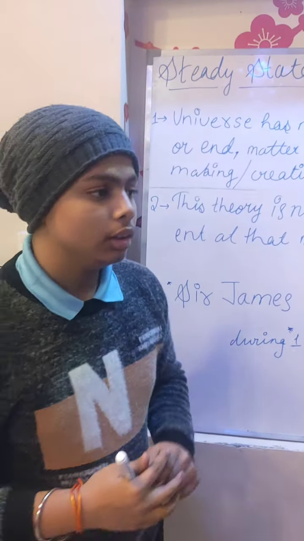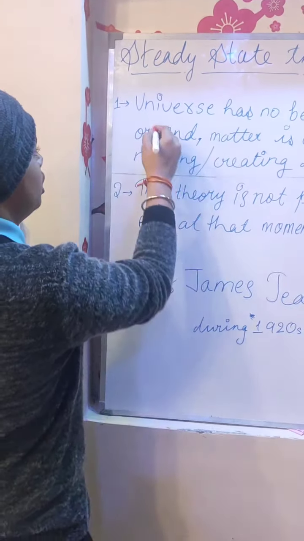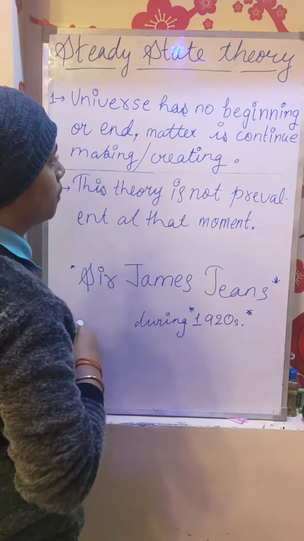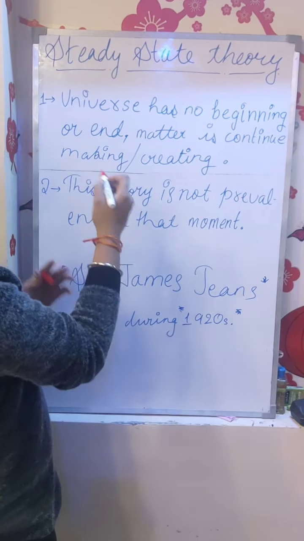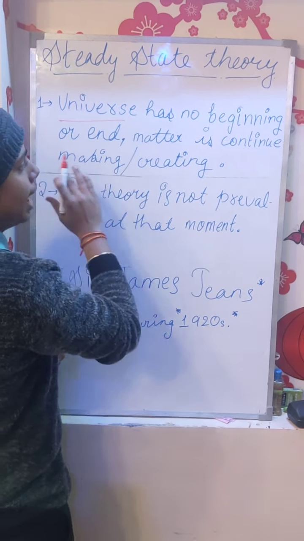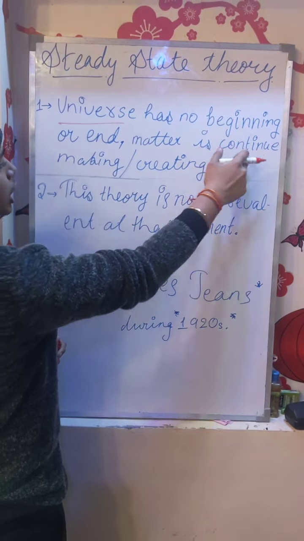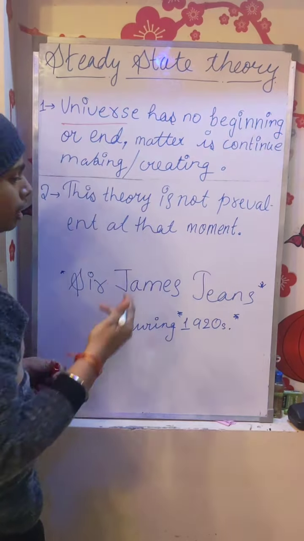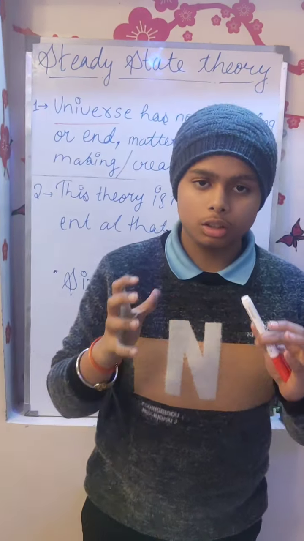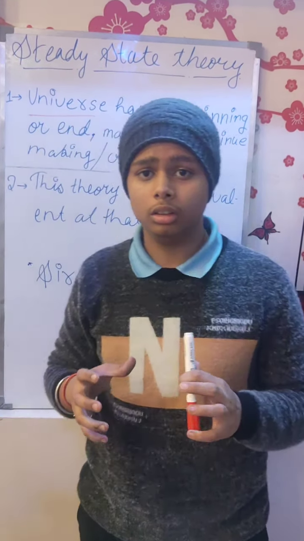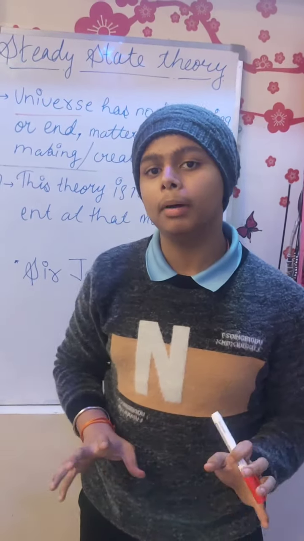This theory says that basically the universe has no beginning or end. Matter is continuously being made or created. This is the opposite of the Big Bang theory.